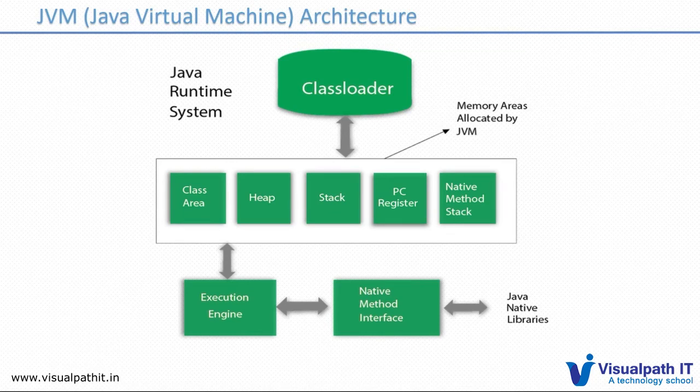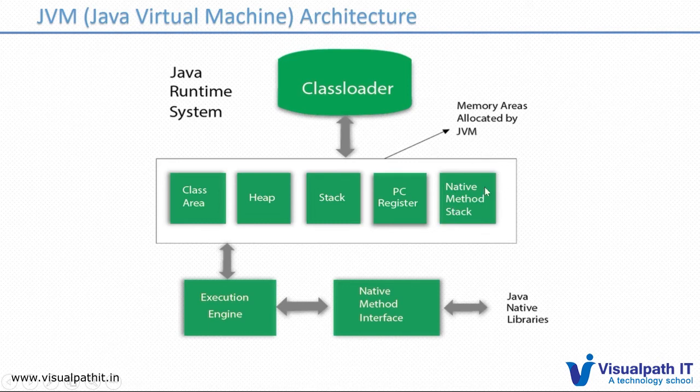Class loader will load the class. In class loader, we have different class loaders, like the bootstrap class loader. The bootstrap class loader loads the classes, then verifies the code, and does the basic memory allocation. There are different memory areas available: the class area, heap, stack, PC register, and native method stack.